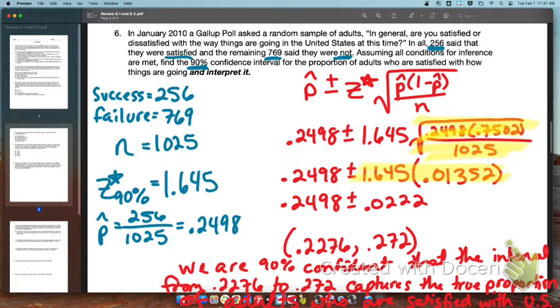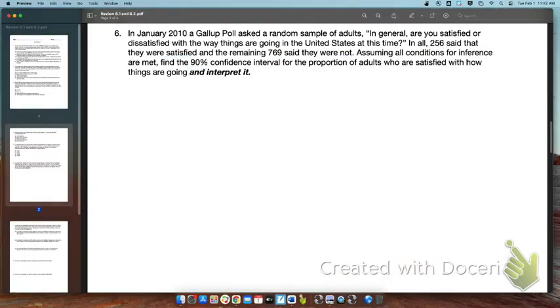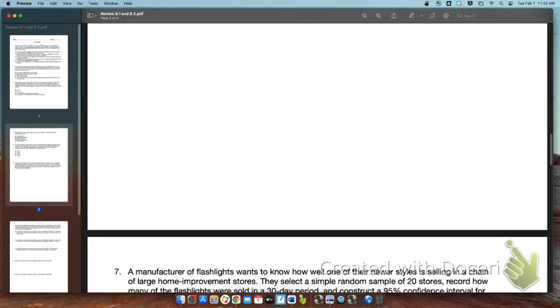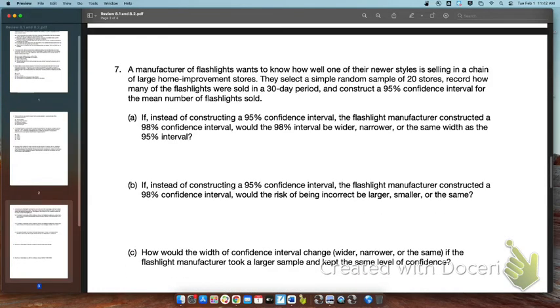Okay, so very important that you are able to plug in numbers and get that interval and then be able to interpret it. Okie doke. Moving on. Number 7.